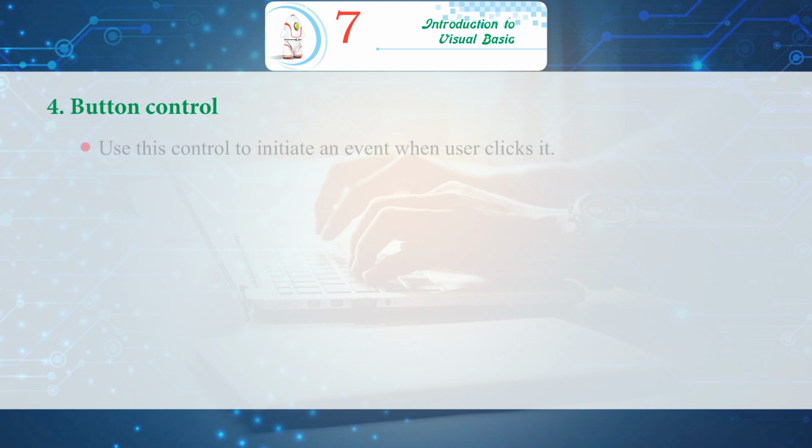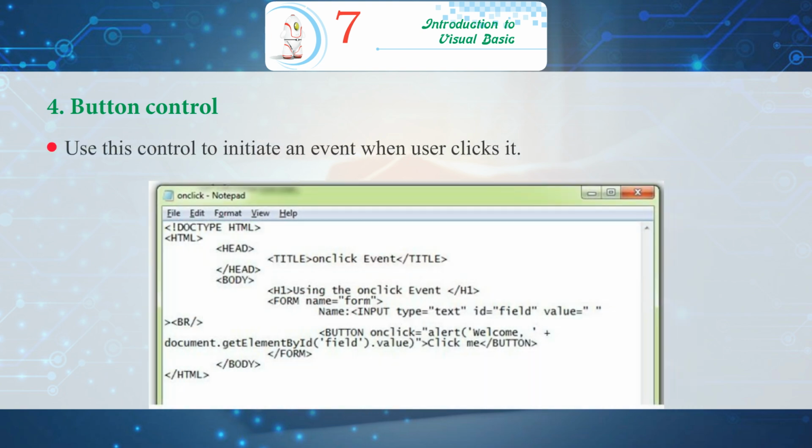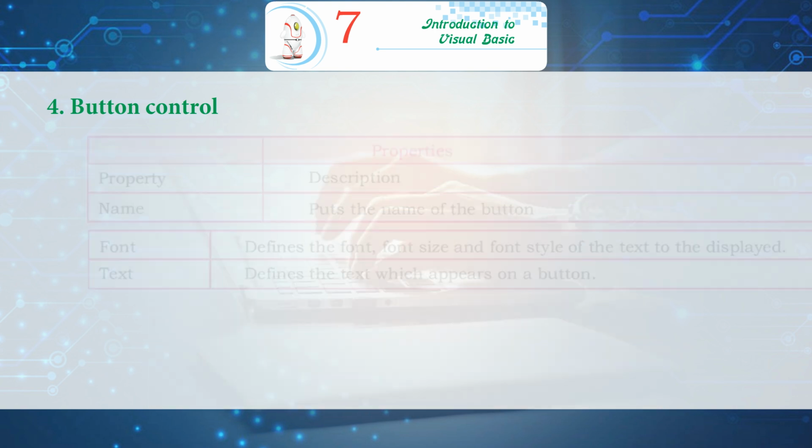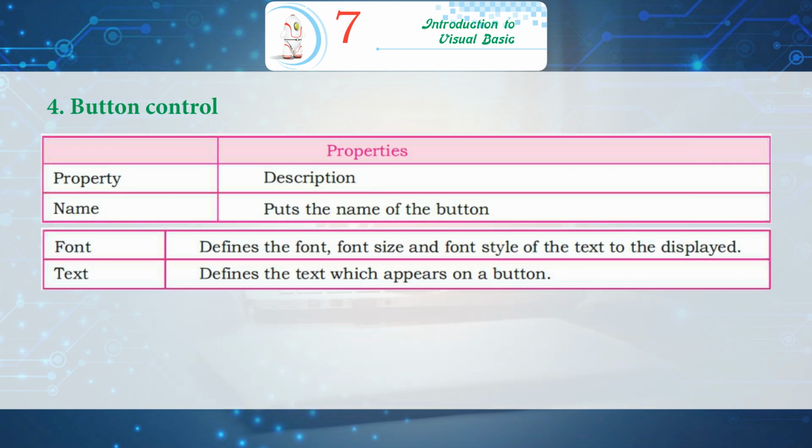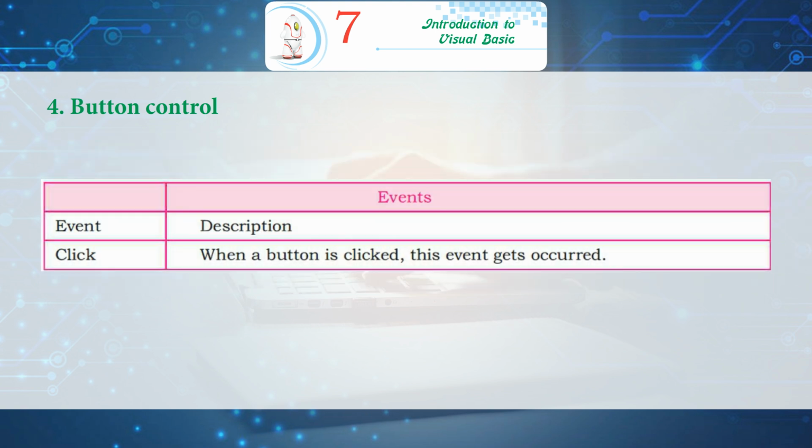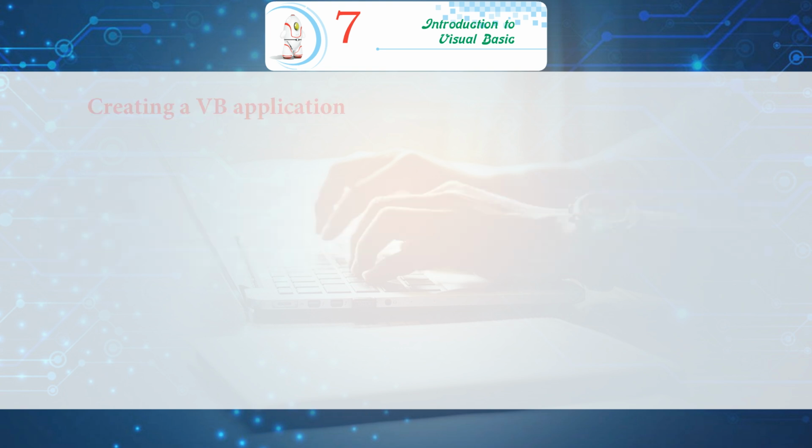4. Button control. Use this control to initiate an event when user clicks it. Some of the common properties and events of this control are as follows. Properties. Name puts the name of the button. Font defines the font size and font style of the text to be displayed. Text defines the text which appears on a button. Events. Click. When a button is clicked, this event gets occurred.